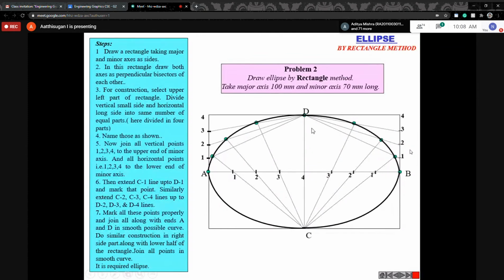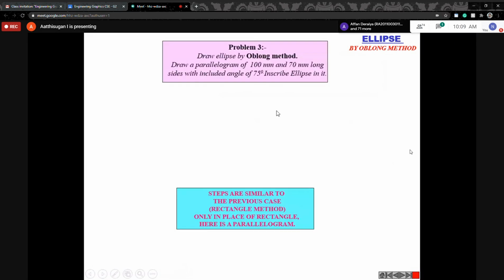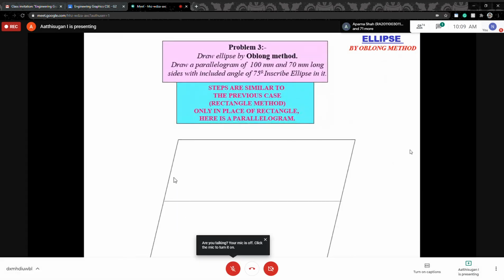The same steps you have to follow for the oblong method. The only difference is that before drawing the rectangle straight, this angle can vary. The angle may be 75 degrees. So in this case, the inscribed angle is 75 degrees. Draw the rectangle with this angle, the inside angle, that is the included angle, taken as 75 degrees.